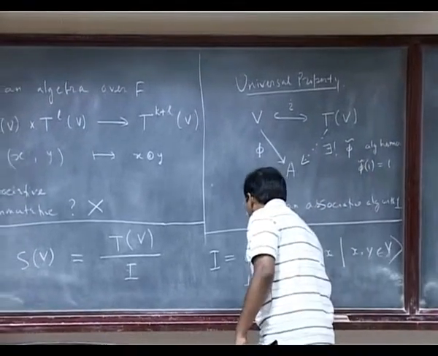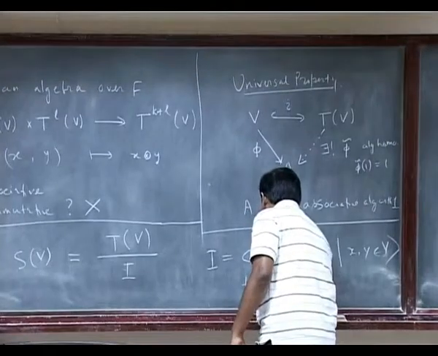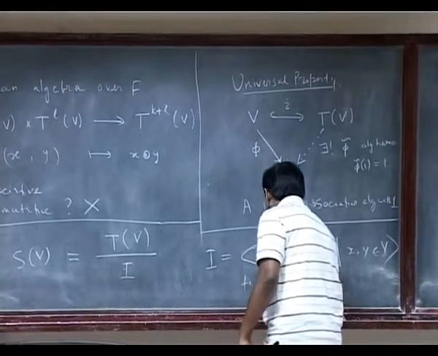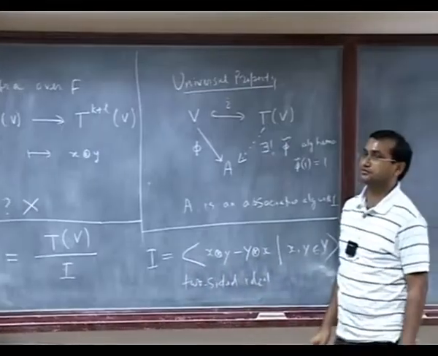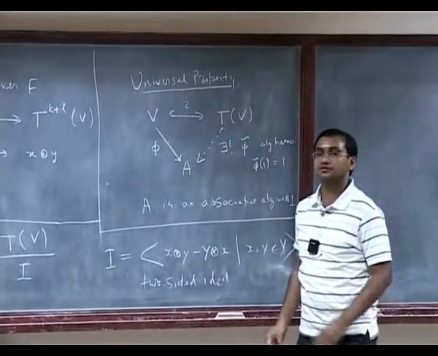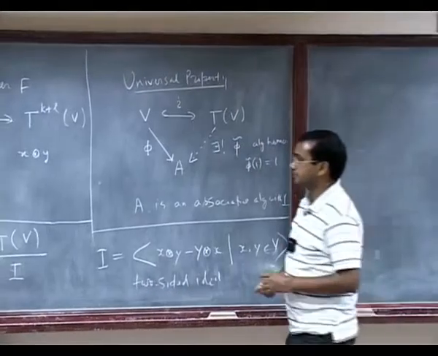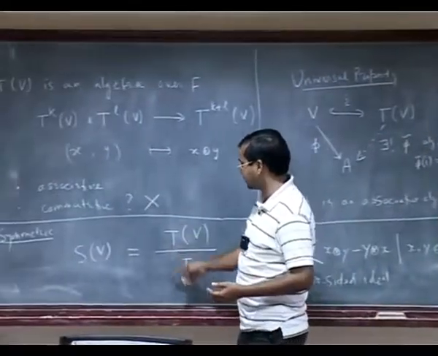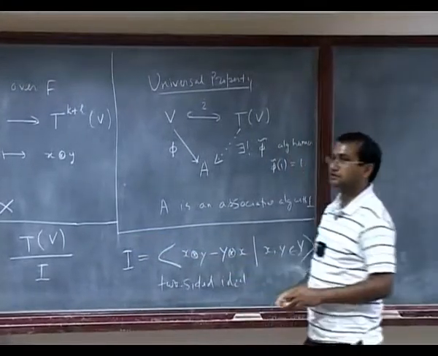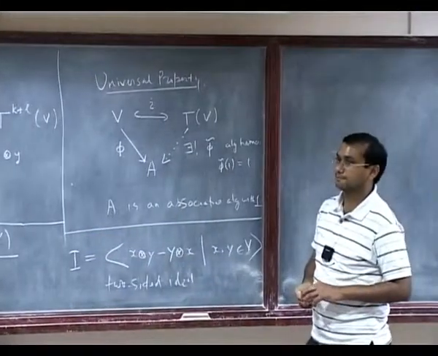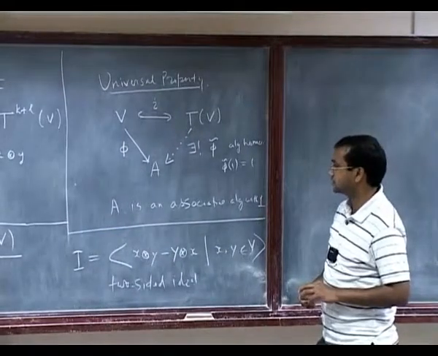So the symmetric algebra is tensor algebra modulo a certain two-sided ideal, and that ideal is generated by these kinds of elements, x tensor y minus y tensor x.